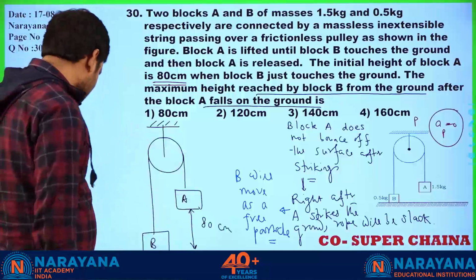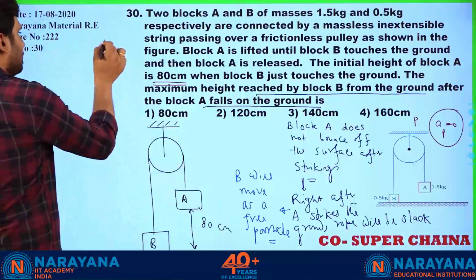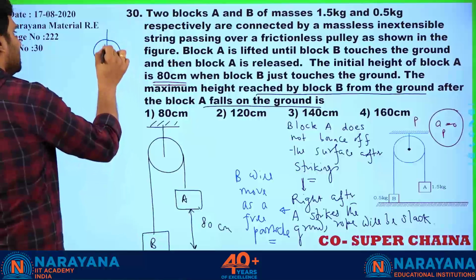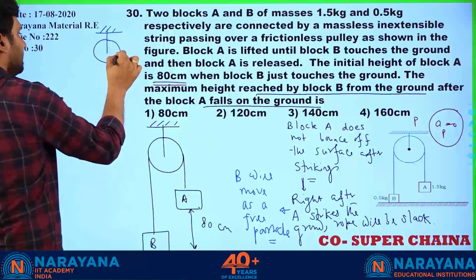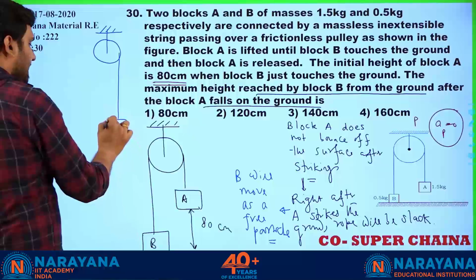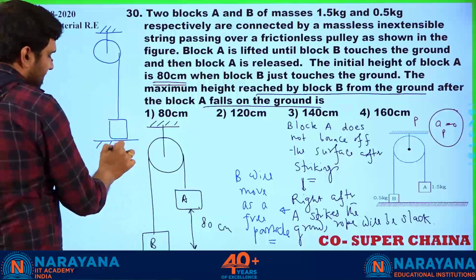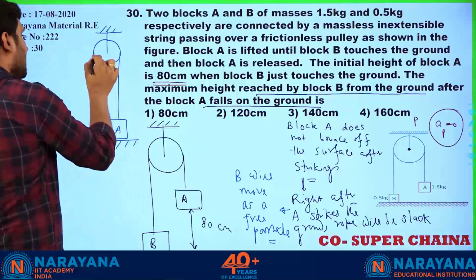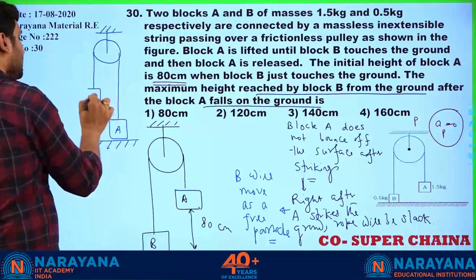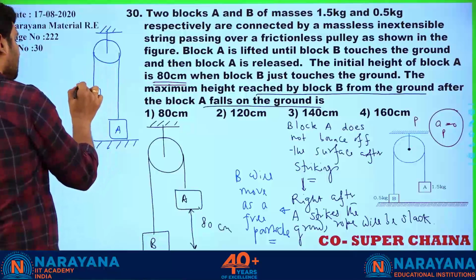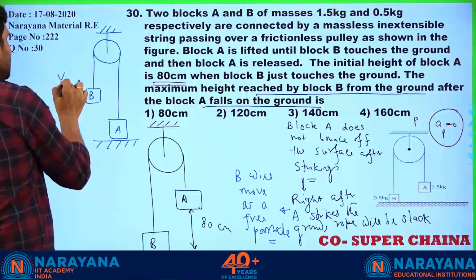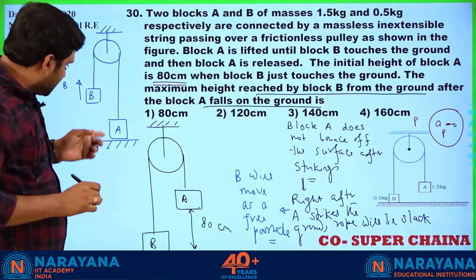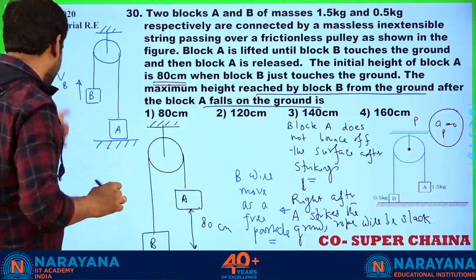So now, in that case, the diagram looks like this. Try to understand, this is not difficult, easy only. So now see, A is on the ground, it has just fallen, and B is here. B has some velocity upward when A is yet to hit the ground. So first let us calculate that.